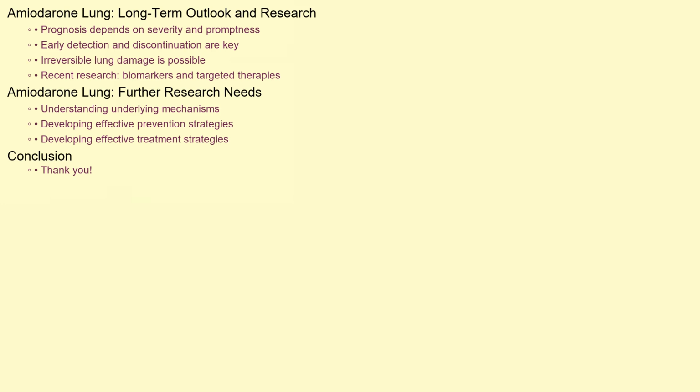What about the long-term outlook and recent research? The prognosis for amiodarone lung depends on the severity of the condition and the promptness of diagnosis and treatment. Early detection and discontinuation of amiodarone, coupled with appropriate treatment, can lead to significant improvement or even complete resolution of symptoms. However, in some cases, irreversible lung damage and fibrosis may occur, leading to chronic respiratory problems.